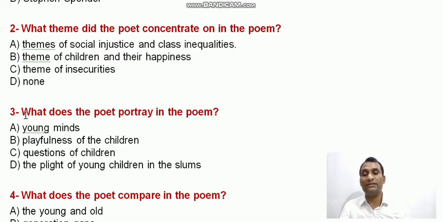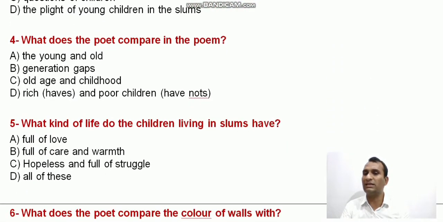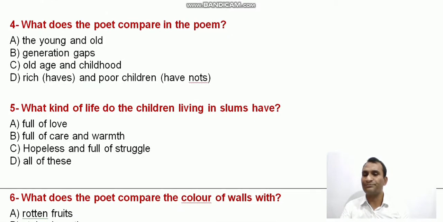The next question: what does the poet portray in the poem? Young minds, playfulness of the children, questions of children, or the plight of young children in the slum. There are four options given, and you have to tell the right option. I'm giving the answer: the plight of young children in the slums. D is the right one for question number 3.